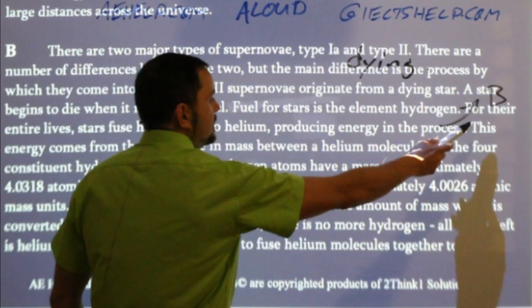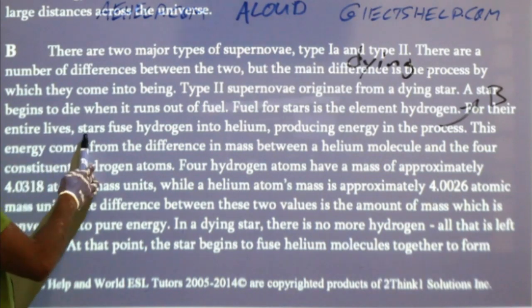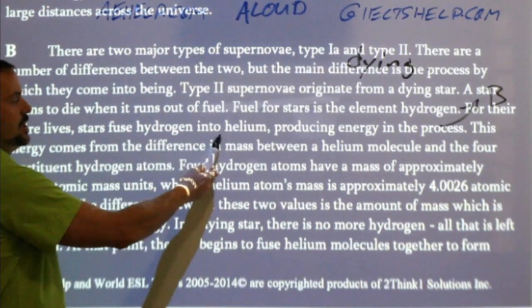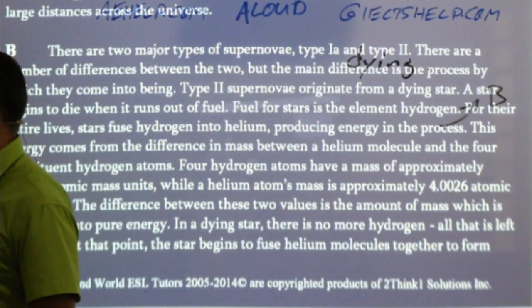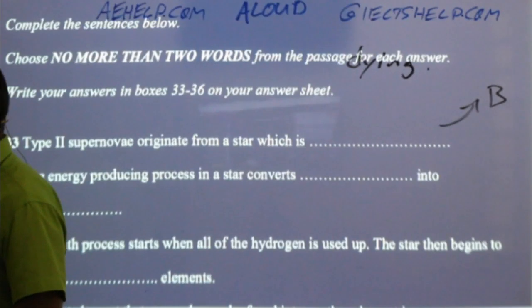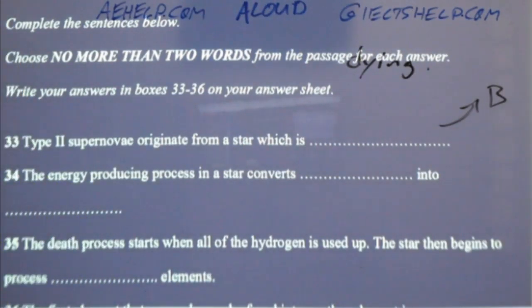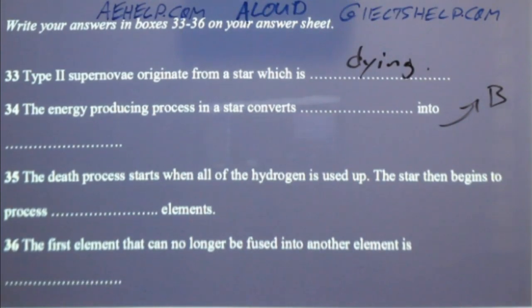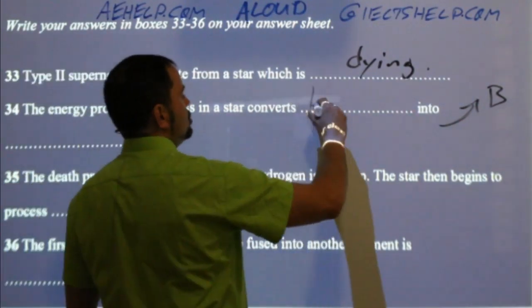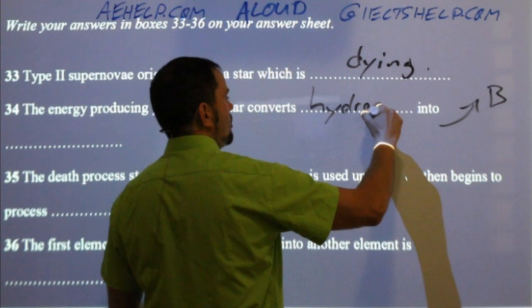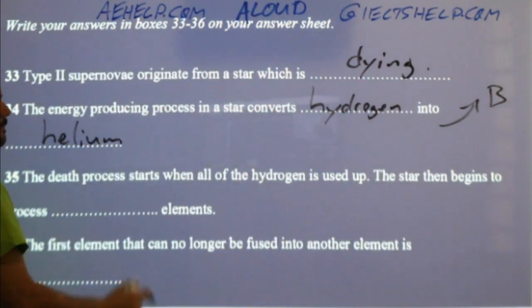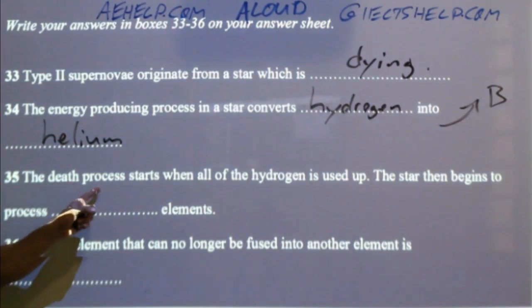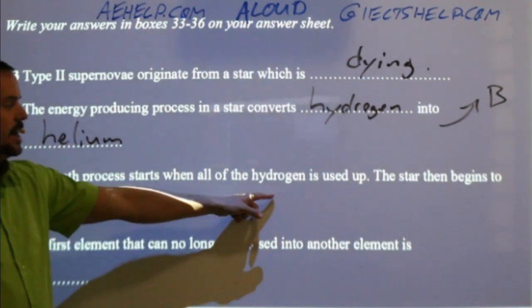For their entire lives, stars fuse hydrogen into helium. Okay? So again, I can be very quick in this problem-solving process if I used active critical reading. Okay? Converts hydrogen into helium.